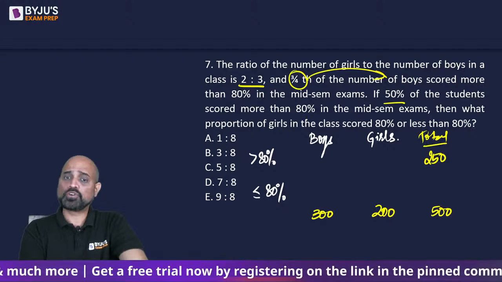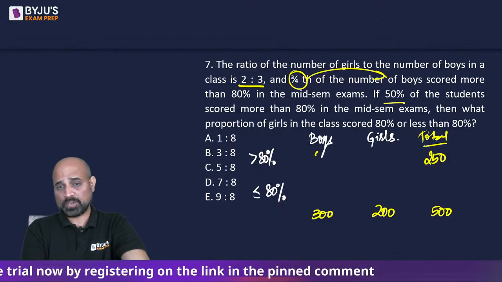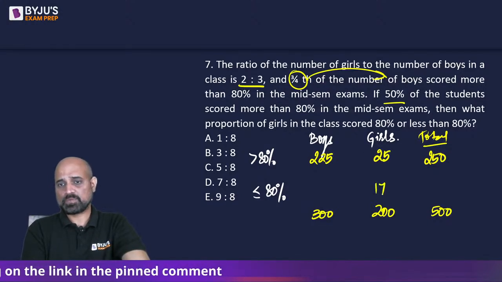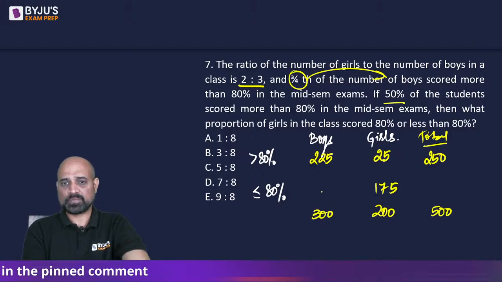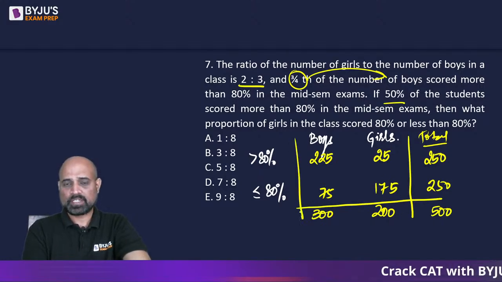Then 3/4 of the number of boys, 3/4 of 300 is going to be 225 boys. That means 25 girls here. That means 175 girls here. That means 75 girls here. 75 plus 175 is another 250. The same classification, same distribution, right?